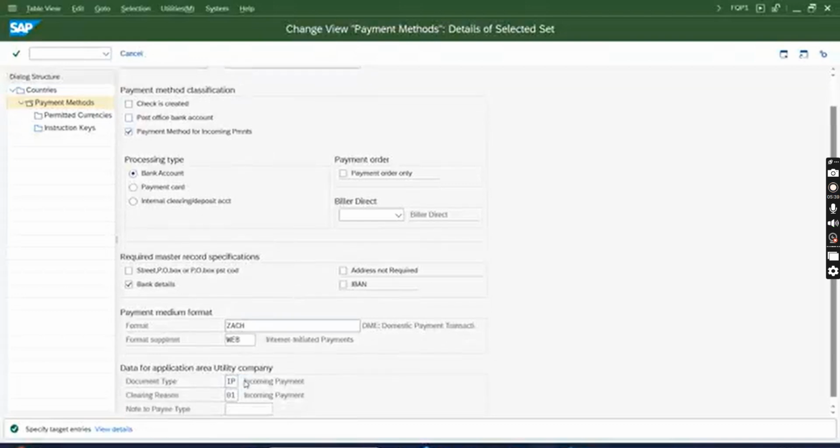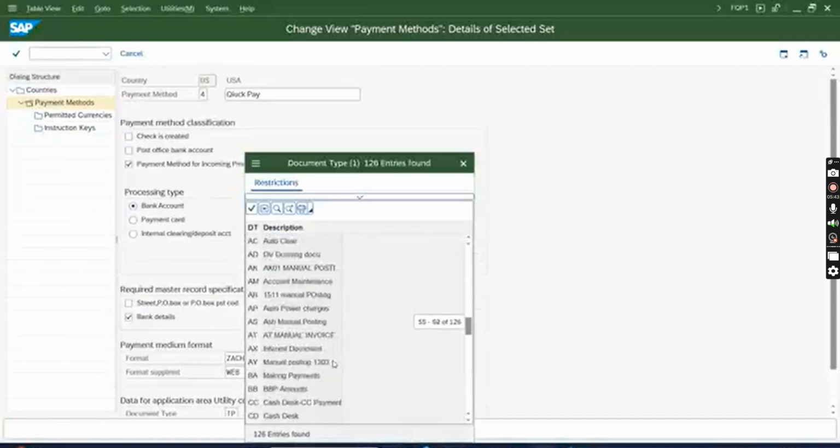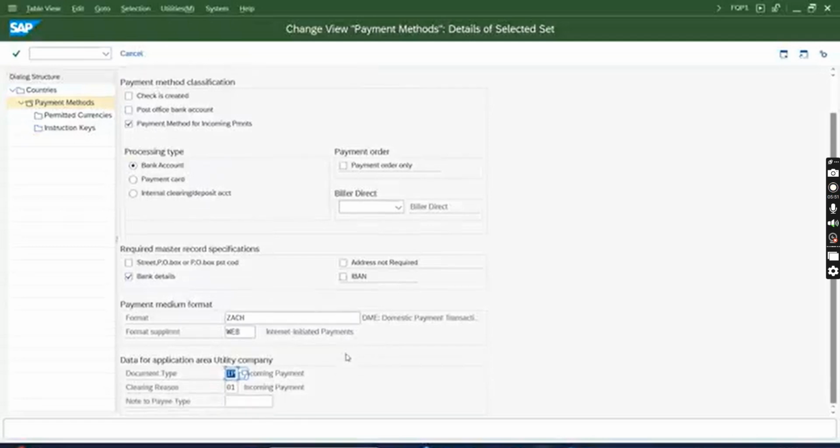I created a separate doc type. That doc type is also gone, I guess. I don't recall which doc type I created. Let me create the doc type again. Okay, I'll create it.